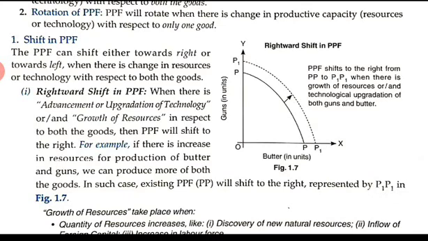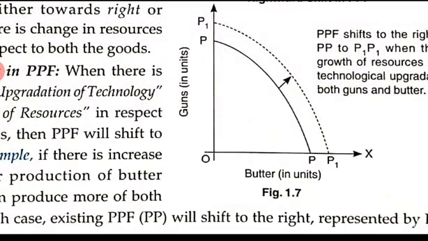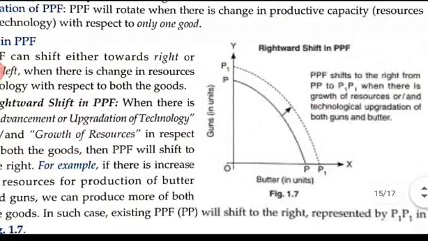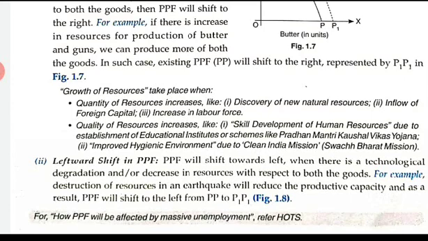For example, if there is an increase in the resources for production of butter and gun, we can produce more of both the goods. In such cases, the existing PPF, your PP curve, will shift rightward, presented by P1. Okay children, so this is the rightward shift in PPF, when there is an upgradation or growth in technology with respect to both the goods. Next, the growth of resources takes place when the quantity of resources increases: the discovery of new resources, inflow of foreign capital, increase in the labor force.